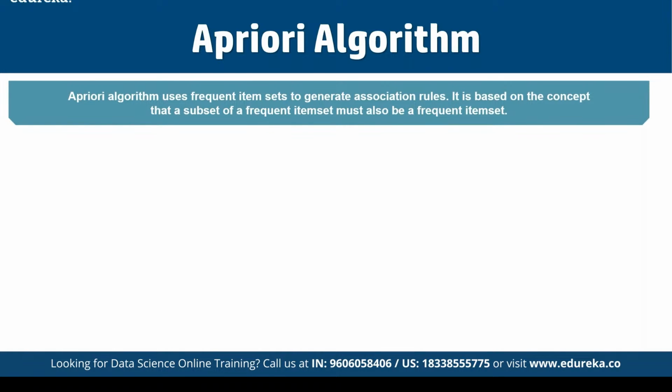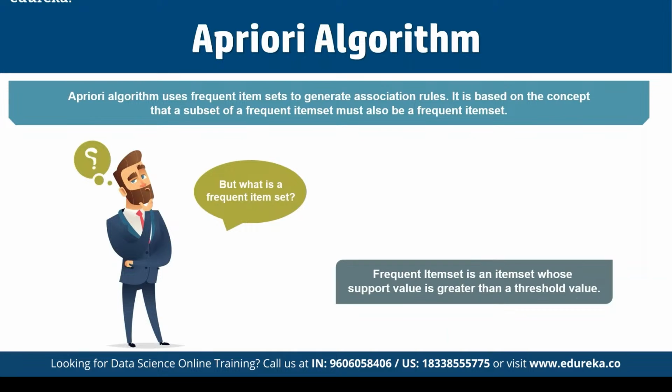And a frequent item set is an item set whose support value is greater than a threshold value, the support that we have defined.